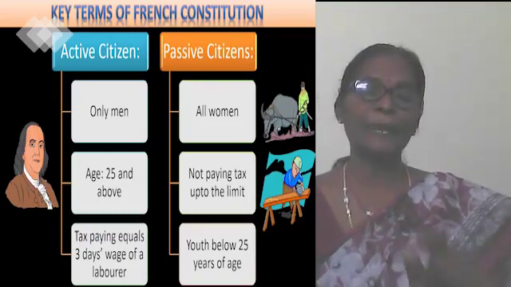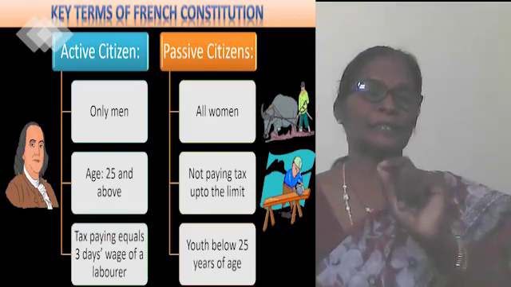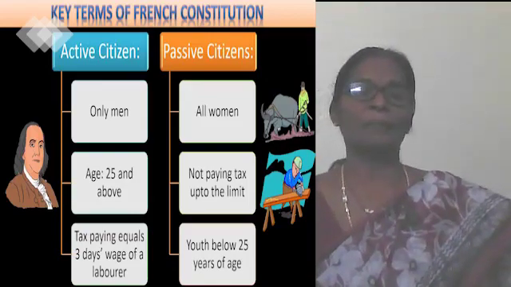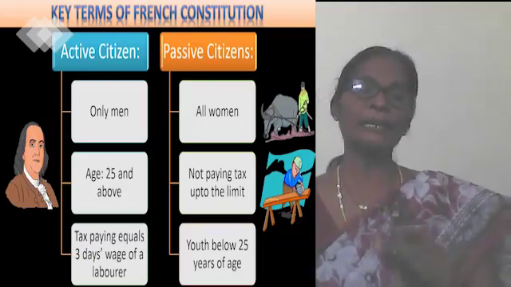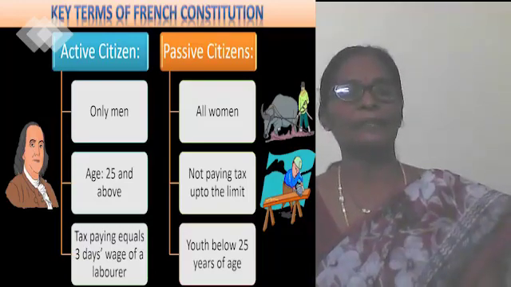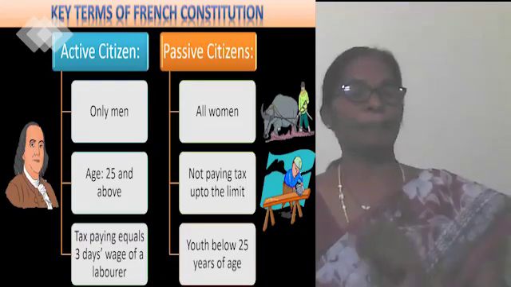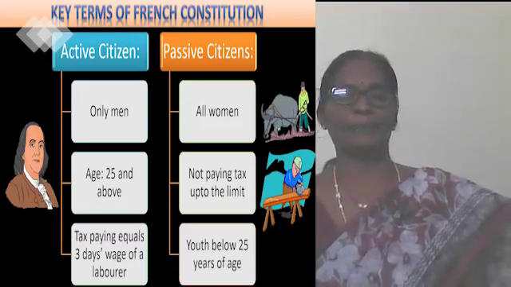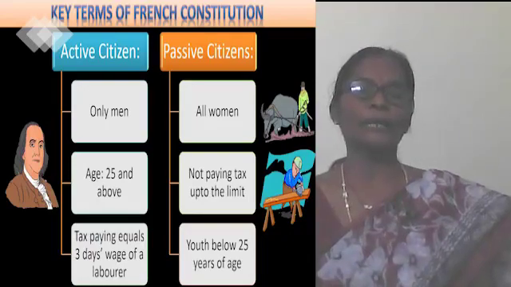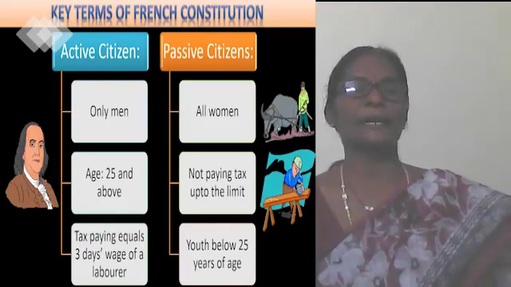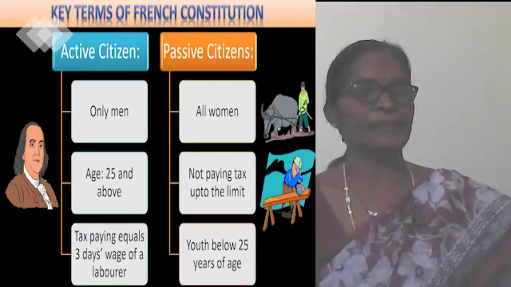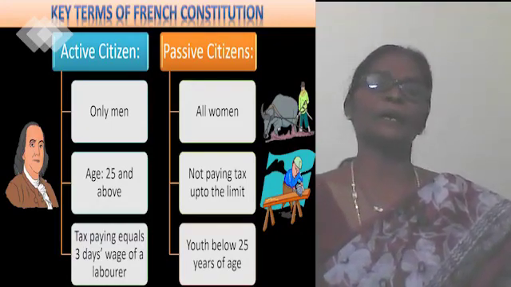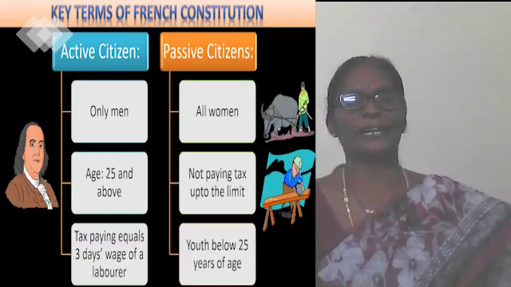If a person pays the highest tax, then he becomes an elector; then if he pays still higher tax, he becomes a member of the National Assembly. So this was the election system that existed in France when France became a constitutional monarchy.